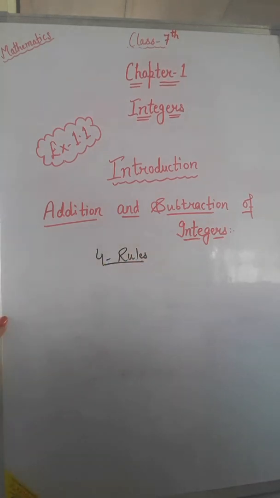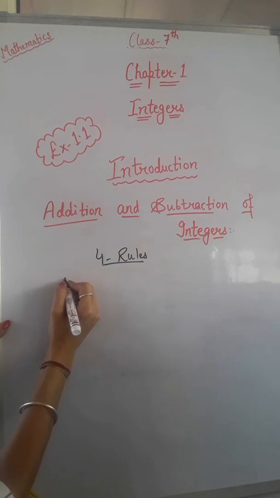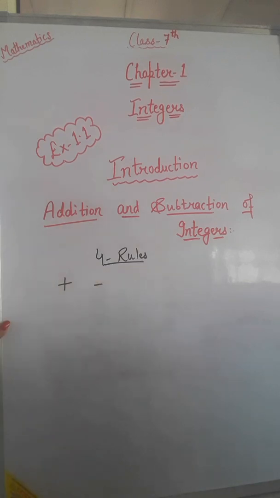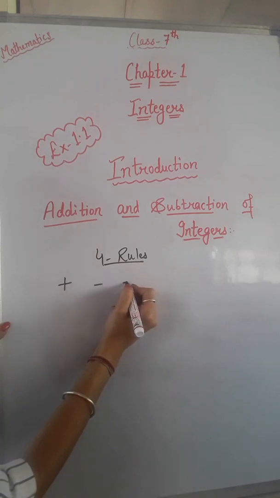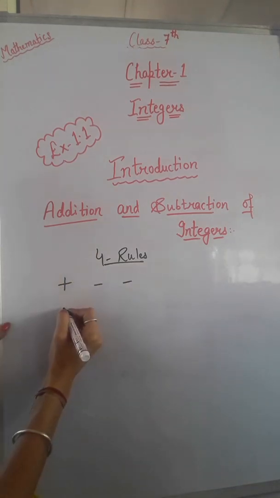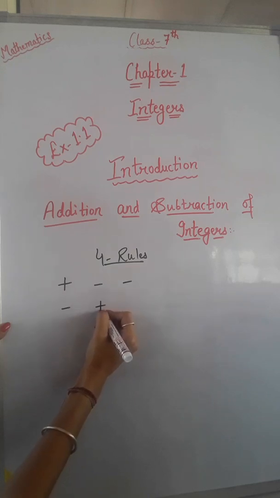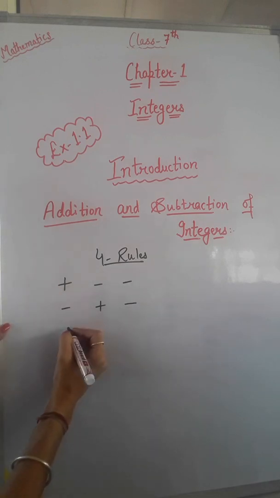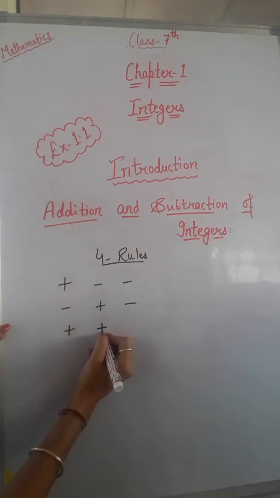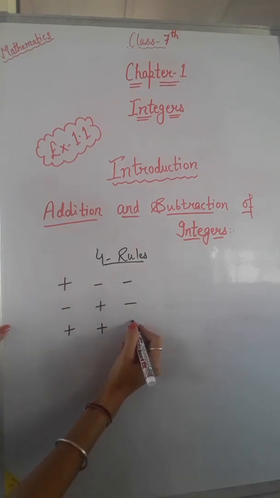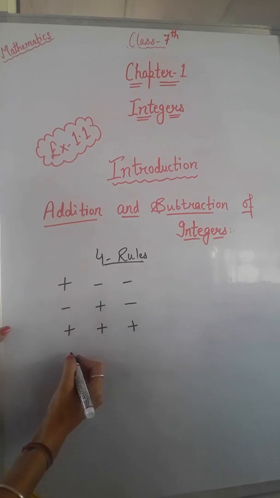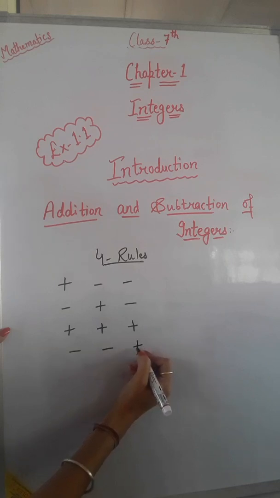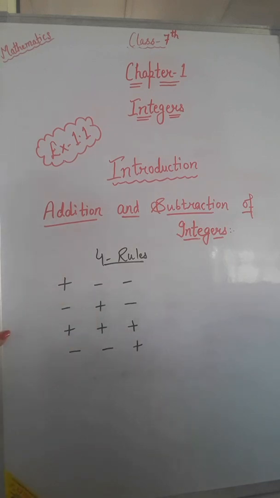So what are these rules? If we have 2 numbers, one with a plus sign and the other with a minus sign, in that case we have to do subtraction. Clear? If we have 2 numbers, first with a negative sign and second with a positive sign, then in that case we have to do subtraction again. In the third case, if we have 2 numbers both with a plus sign, in that case we have to simply do addition. And if we have 2 numbers both with a negative sign, in that case we have to do addition again.